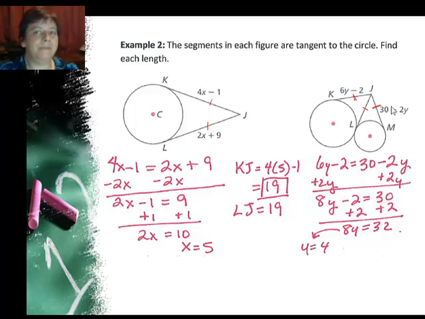They didn't ask me for y, they asked me for the segments. So I'm going to take KJ and put in 4 for the y right here. And 6 times 4 minus 2, 6 times 4 is 24, minus 2 is 22. And that is your answer.